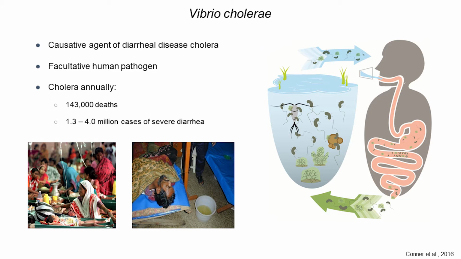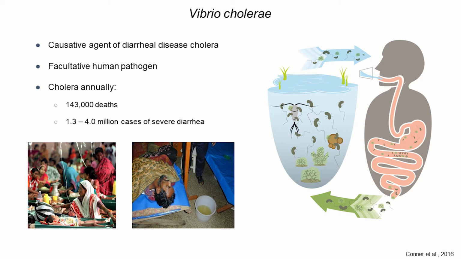Cholera can result in hypotonic shock and death within 12 hours of the first symptoms. Ingestion of Vibrio cholerae in contaminated food or drinking water is responsible for up to 4 million cases of severe diarrhea and up to 143,000 deaths every year. Cholera occurs in areas where access to clean drinking water is limited. Many areas in the world still lack access to clean drinking water and sanitation today, making cholera an ongoing problem